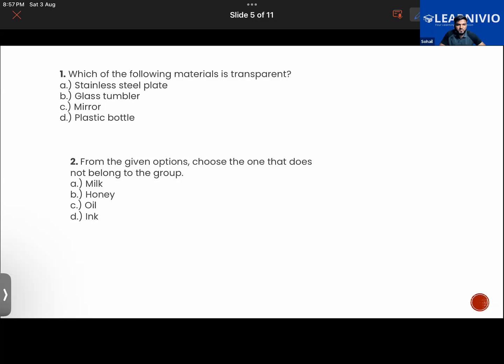Transparent: stainless steel plate, glass tumbler, mirror, plastic bottle.